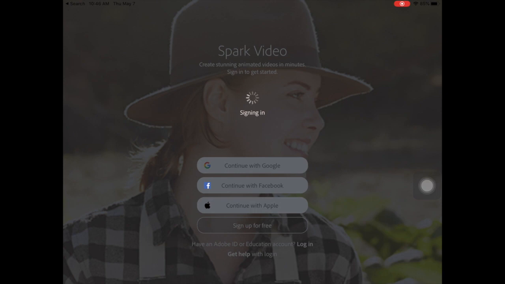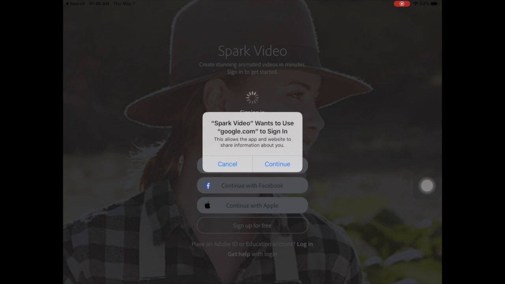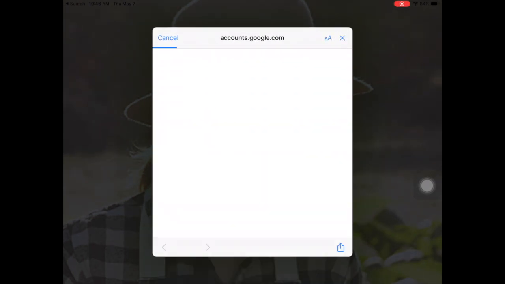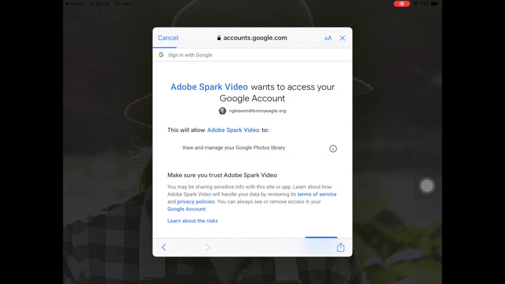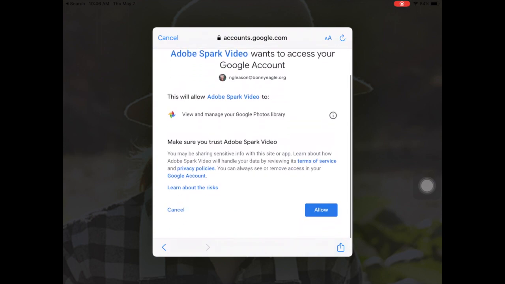If your iPad has already been signed into Google on like Google Drive, then it's going to remember you. If not, then you're going to need to put in your username and password. So this you're going to need to get from your classroom teacher. If you already signed in Google Drive, you'll get this message and you'll click Continue. And then you're going to choose your Google account. And you're going to choose allow.